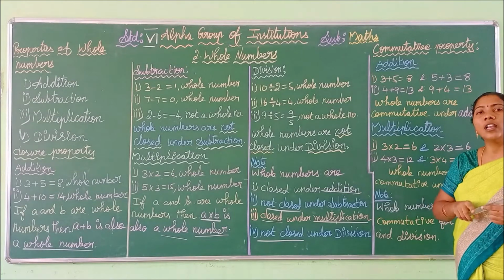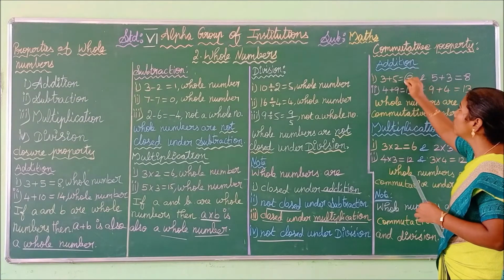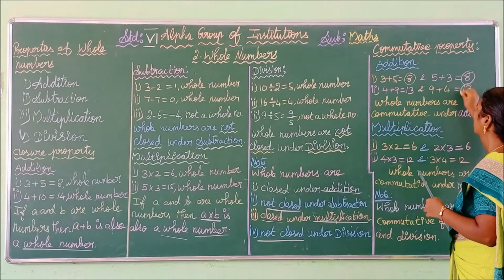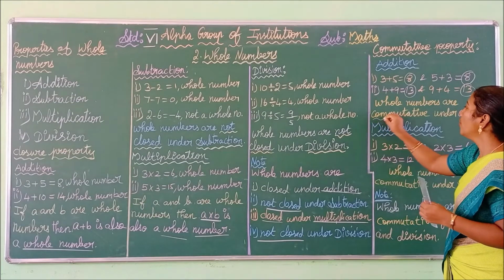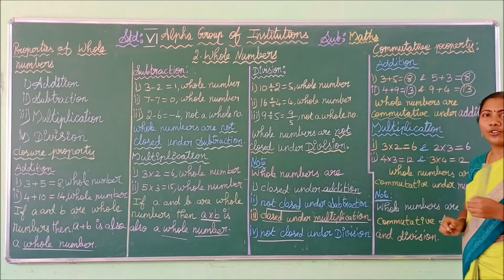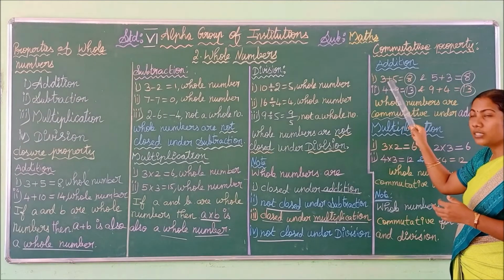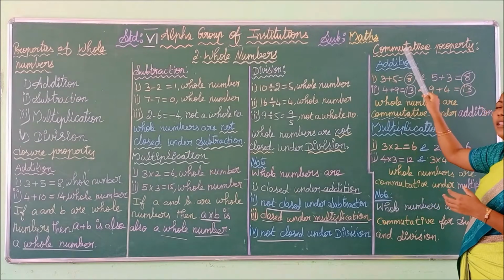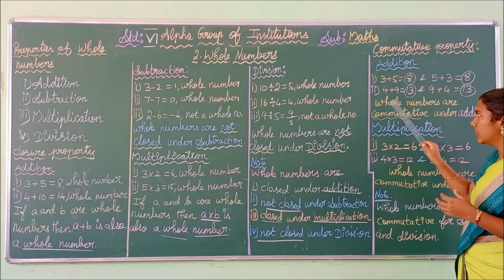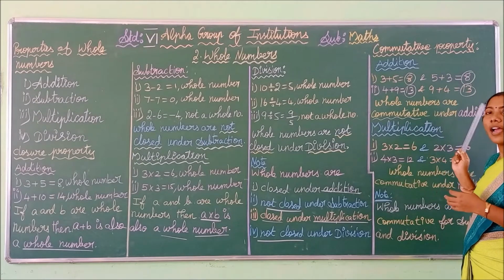If you change the order of addition of the whole numbers, the result remains the same. There is no change in the result. So we can easily say whole numbers are commutative under addition. Do you understand what I am saying? If you change the order of addition of the numbers, the result will not change. Such a property is called commutative property. So we can say whole numbers are commutative under addition.